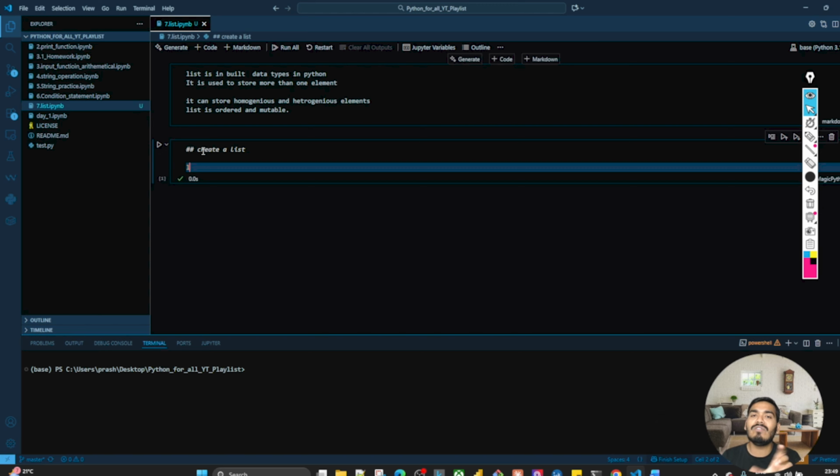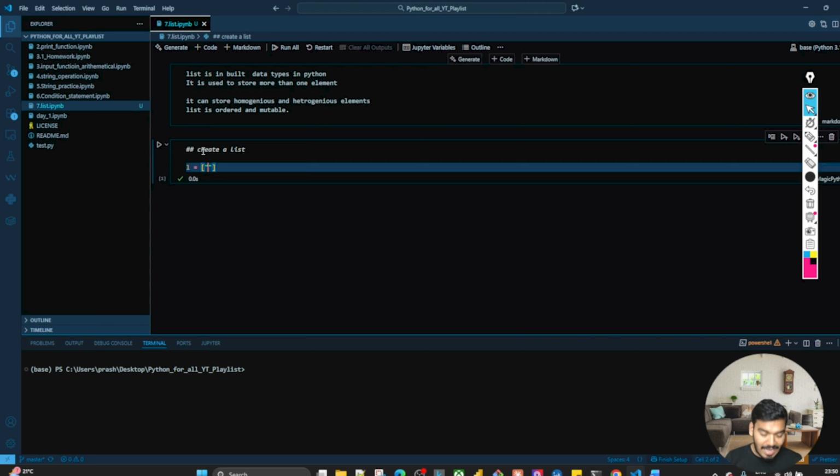Similar way, I'll take L equal to, and I will take the bracket. Whenever you want to create any list, we start with the square bracket. It is very important to know. If you change the bracket, it will not be a list. It will be a different data type. So list means square bracket.